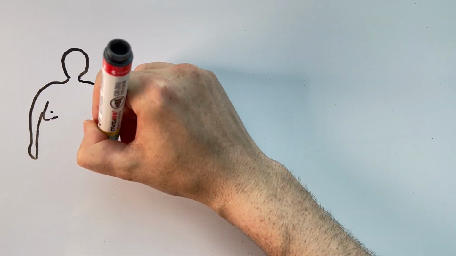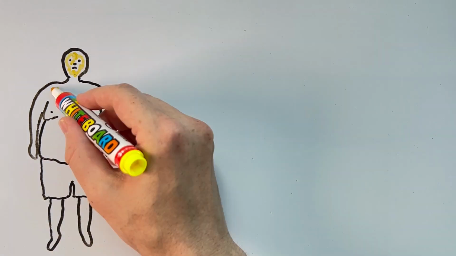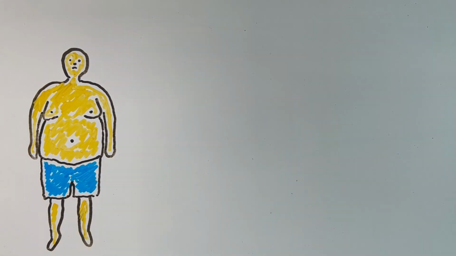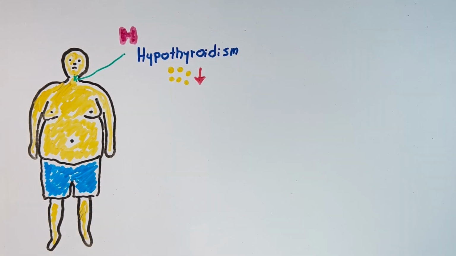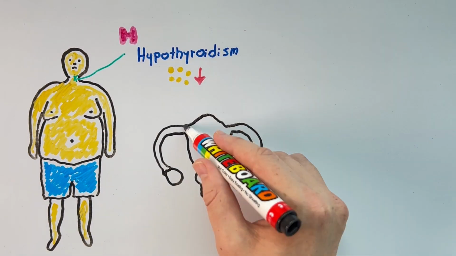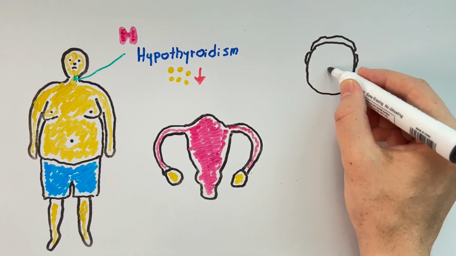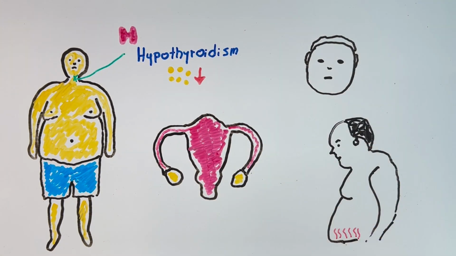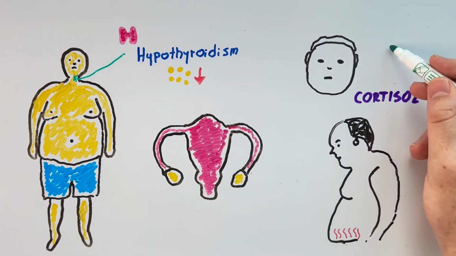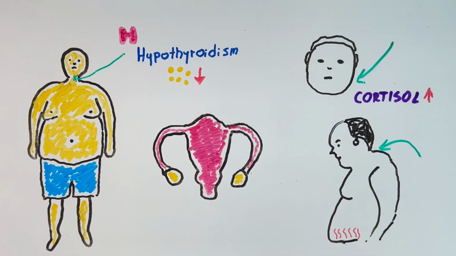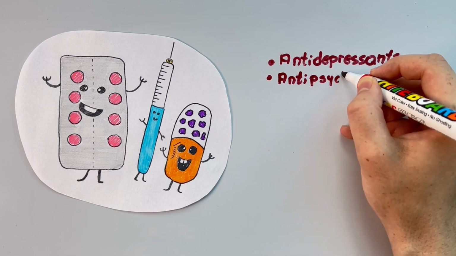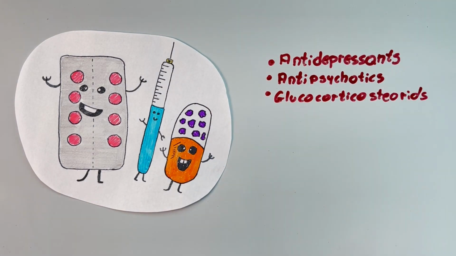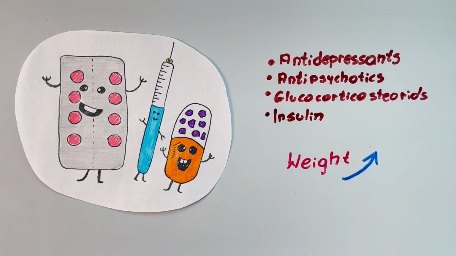It should also be noted that obesity is a medical sign of some diseases. It is worth mentioning, for example, hypothyroidism, where the thyroid produces fewer essential hormones, polycystic ovary syndrome in women, or Cushing's disease. In this illness, patients have elevated cortisol level, moon-like face, and buffalo hump. Also, drugs including antidepressants, antipsychotics, glucocorticosteroids, or insulin can promote weight gain.